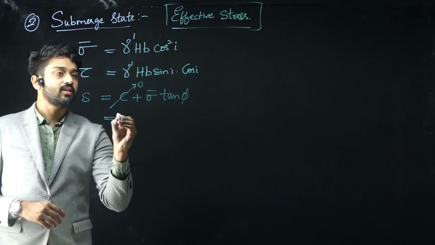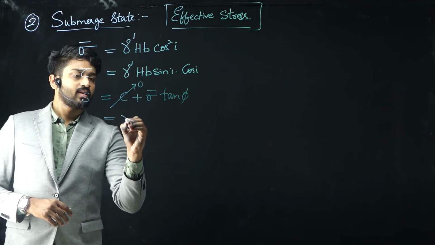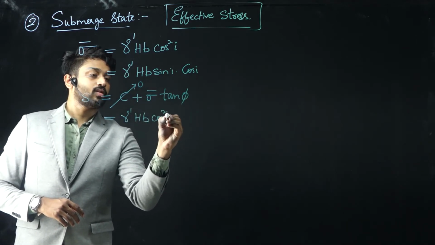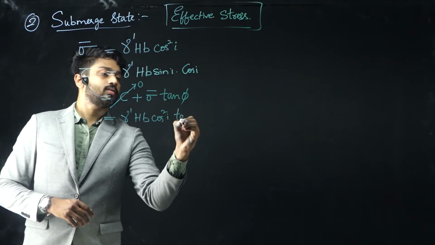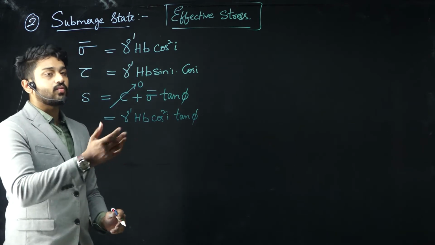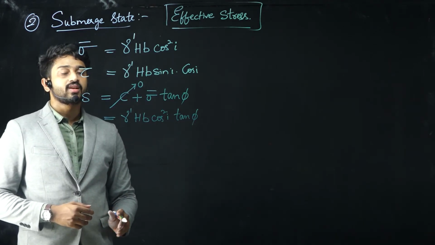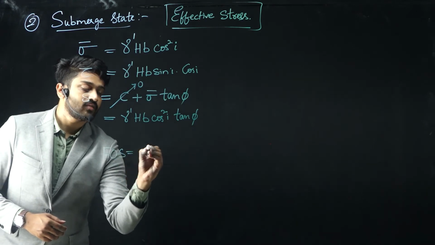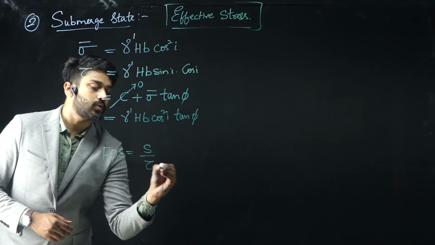So substituting, we get this as gamma dash h b cos square i into tan phi. So this is what we have got in case of the shear strength. Now simplifying this for the factor of safety, FOS, which is S by tau.